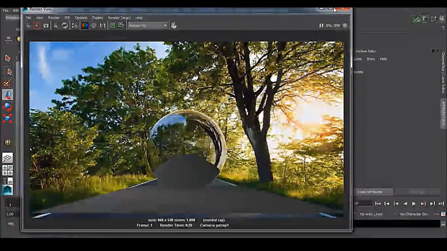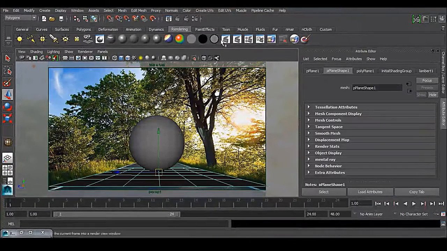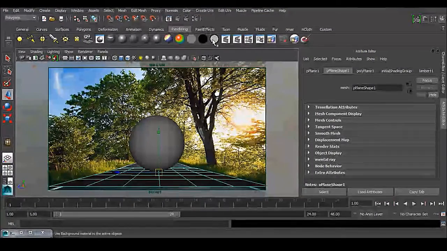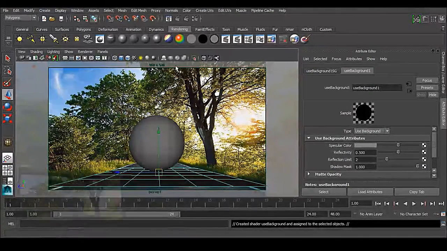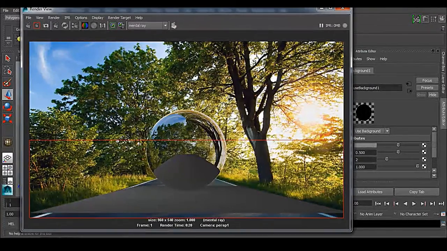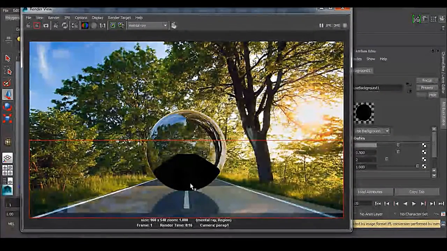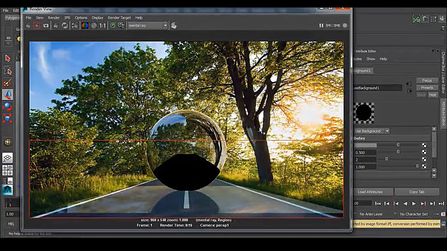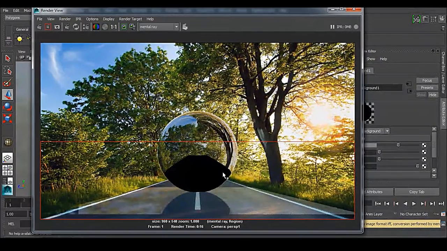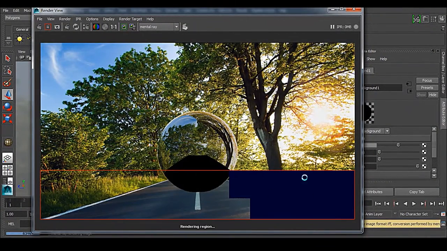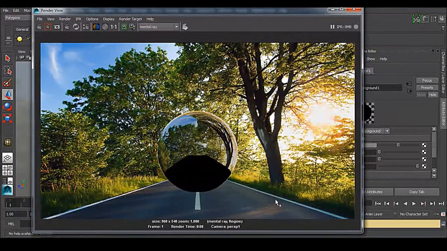So you might be thinking that if I select this plane and if I use background shader, it will be helpful for us. Click on this button, and if I render it again, it is still black. And see, we do have reflectivity if I turn it off, and this reflection limit if I turn it off. So this ground plane won't be catching any reflection from the environment. The plane is not visible. It is properly fine, just fine.